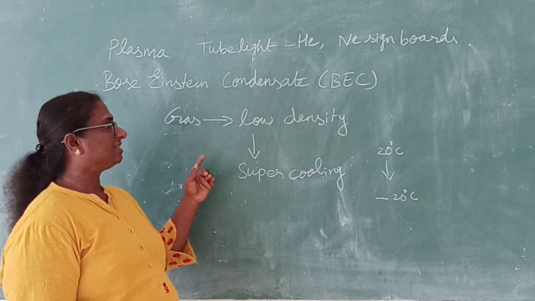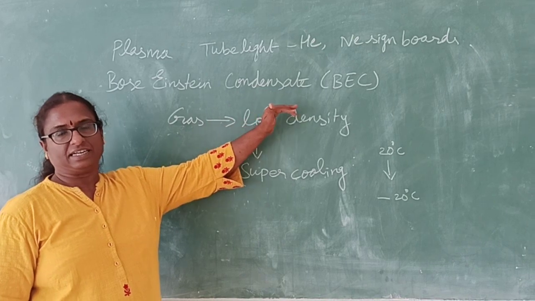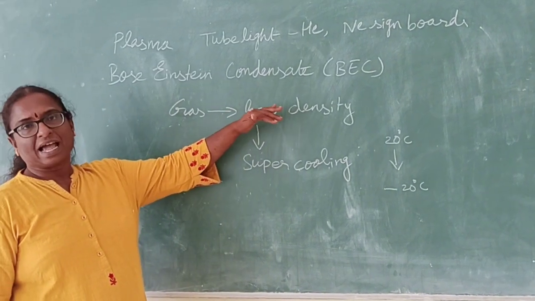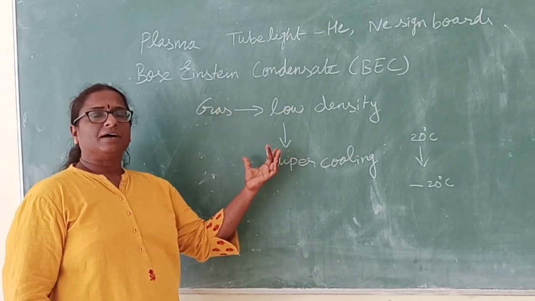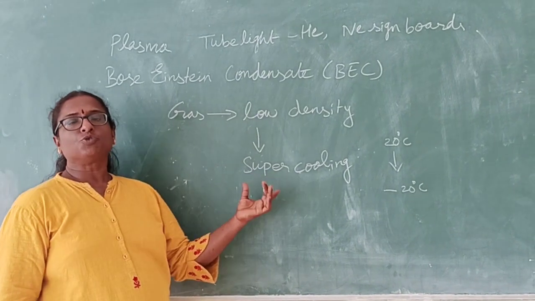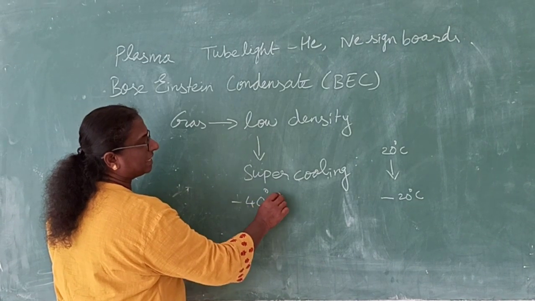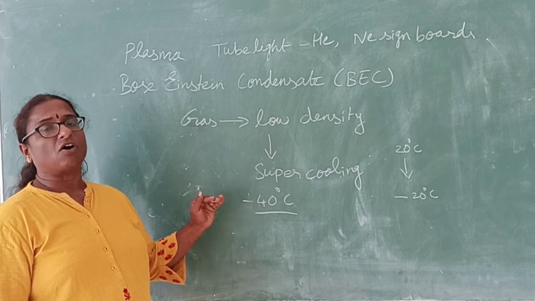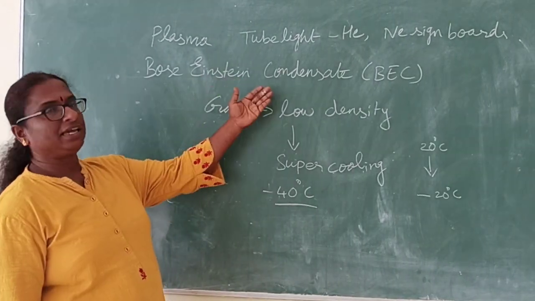It will exist in the state called Bose-Einstein condensate. That is, the gas which has the lowest density is subjected to supercooling, like bringing the temperature to minus 40 degrees Celsius. Then that state of matter is said to be BEC.